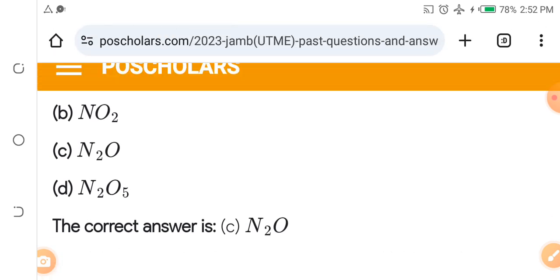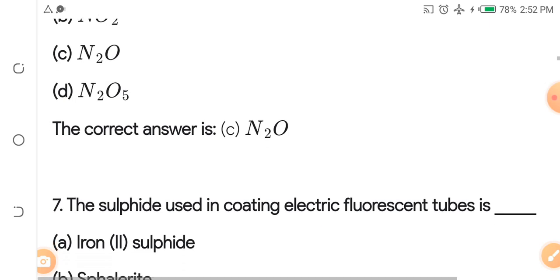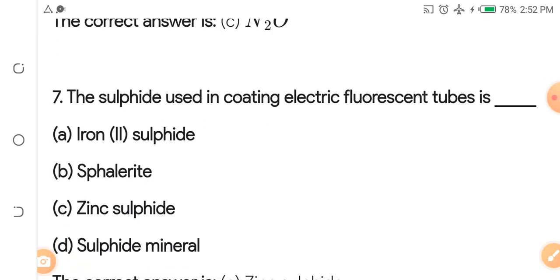N2O, not nitrogen dioxide. Okay, question number 7.